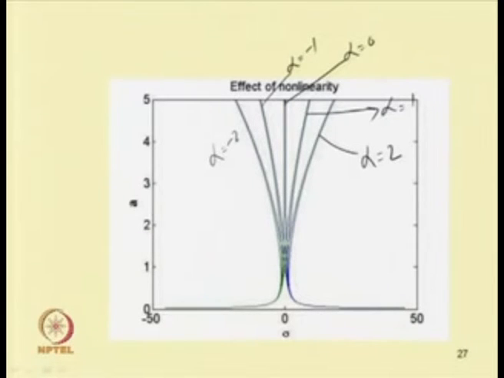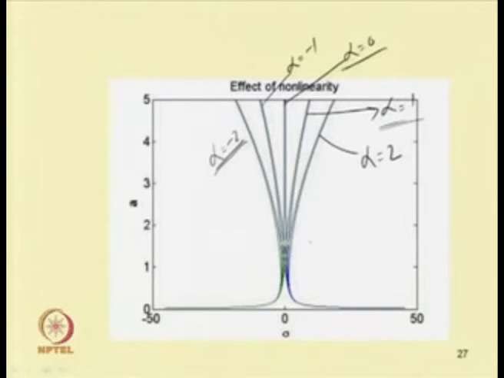It can be noted that alpha equal to 0 corresponds to the linear system, that is the linear spring mass system. For alpha negative, the system behaves as a soft spring, and for alpha positive, it behaves as a hard spring.